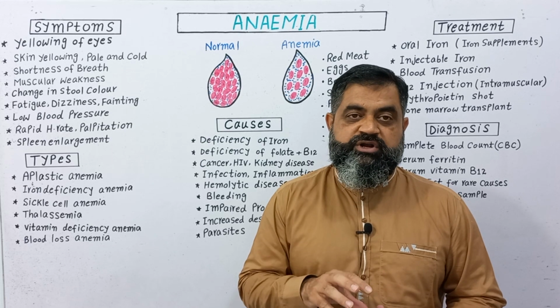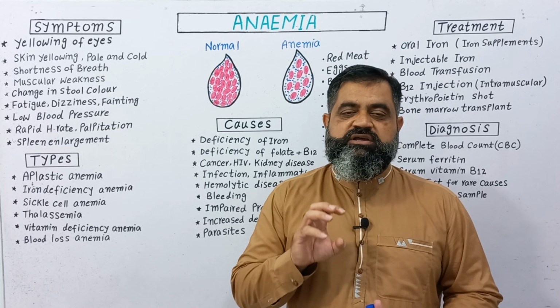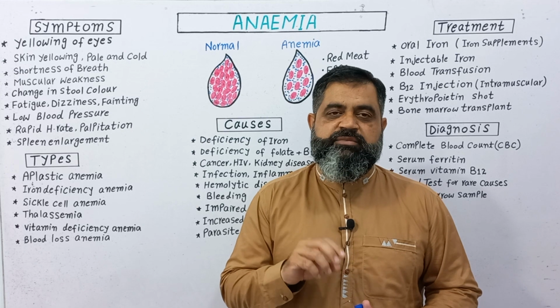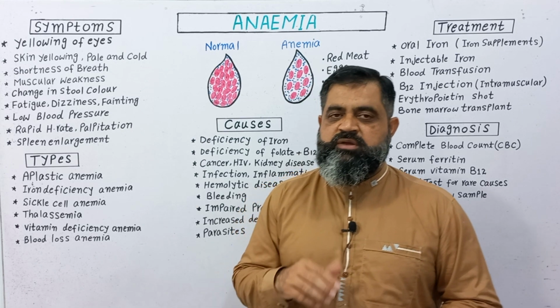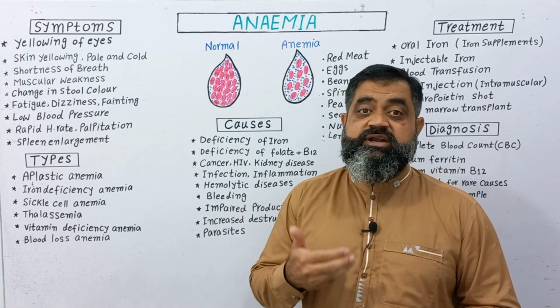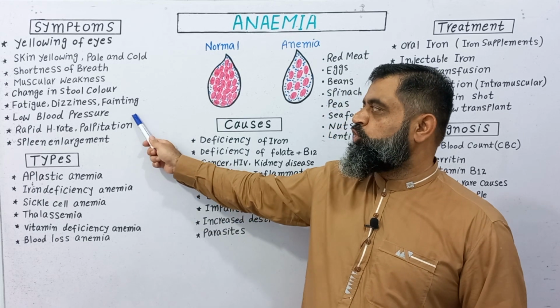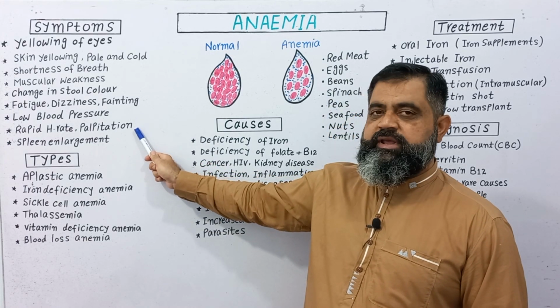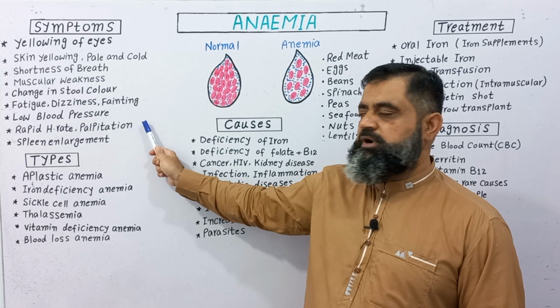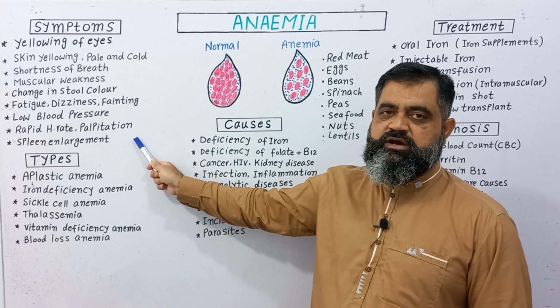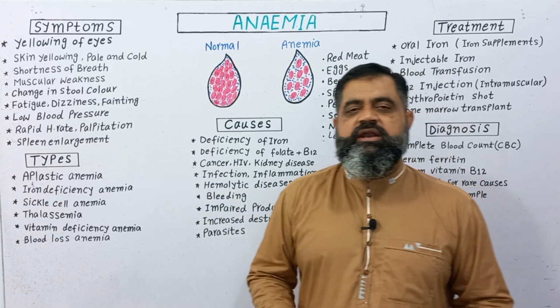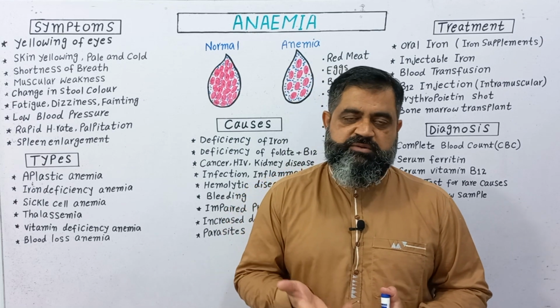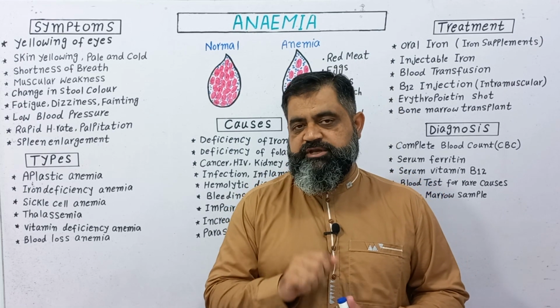So it is very important that you know the symptoms of anemia, to tell whether a person is having anemia or not, because sometimes it can lead to the death of a person. Low blood pressure, rapid and irregular heartbeat, palpitation, spleen enlargement, headache, and there are so many other symptoms depending upon the type of anemia.